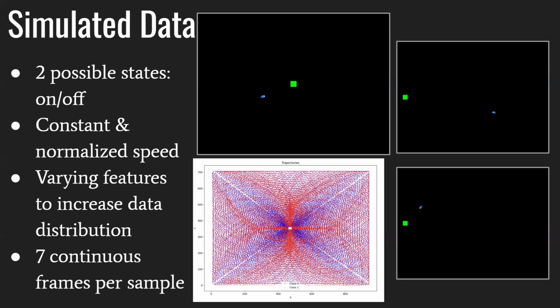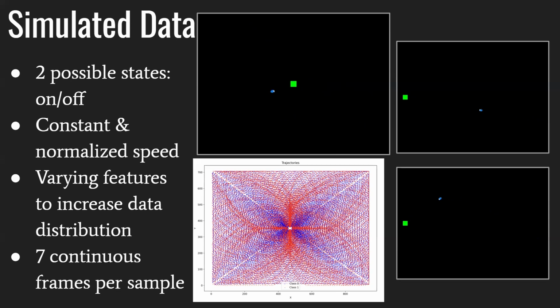Some things we also kept in mind were to have a constant and normalized speed across all trajectories. That would reduce the possibility of our model learning based off of speed rather than motion. We also have a lot of varying features, like varying the field direction and the field speeds between trajectories, to essentially give us a better distribution. Red over here is the field on, blue is the field off.